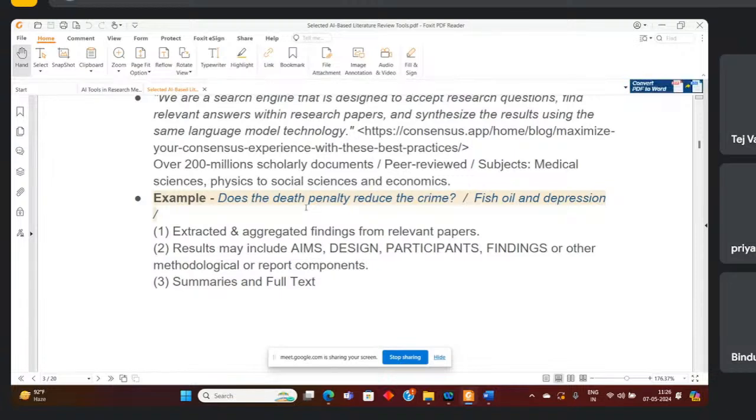So those questions could be, does the death penalty reduce crime? This is a question someone might ask when we write any proposal. So these are the questions, right? Or fish oil and depression, this is a question, right?